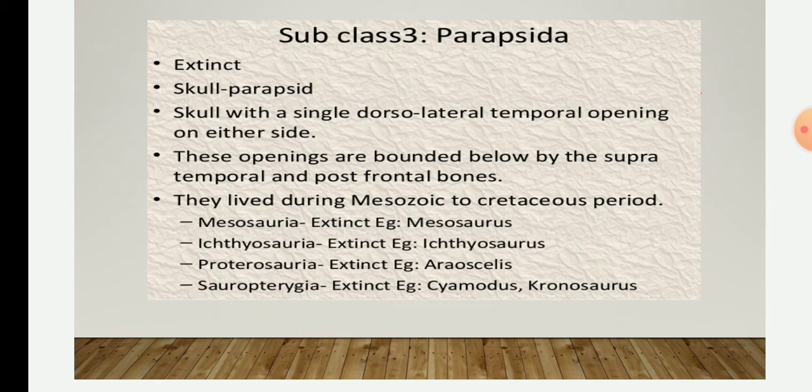So this skull will be having two dorsal temporal openings on both sides. These openings are bound below by the supratemporal and the postfrontal bones, and this Parapsida were living during the Mesozoic and the Cretaceous period.